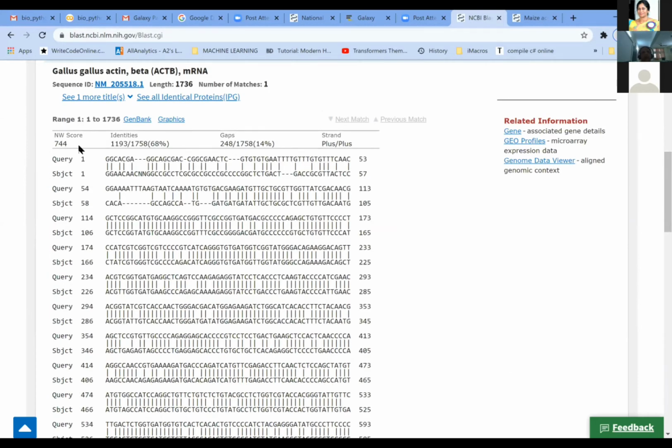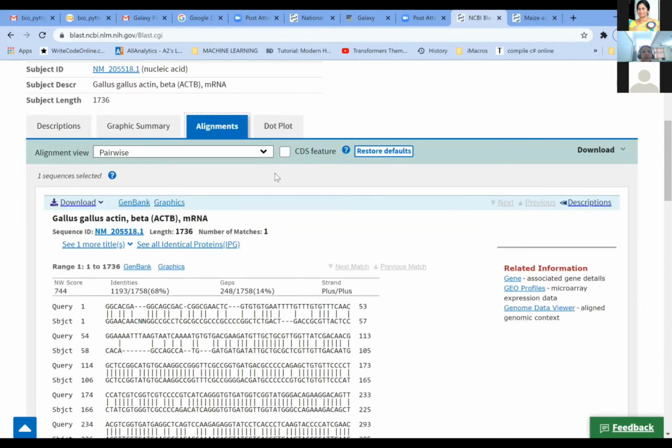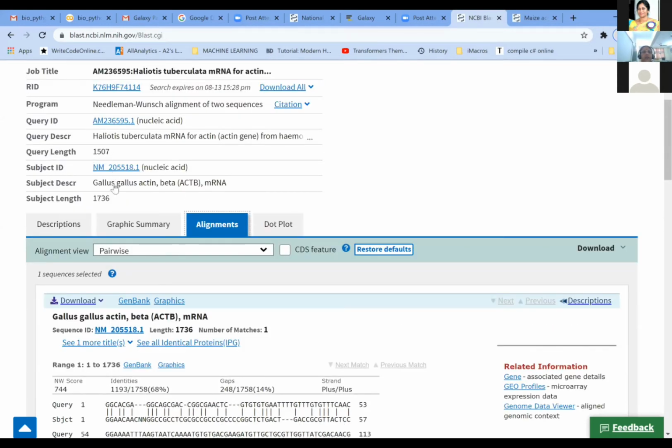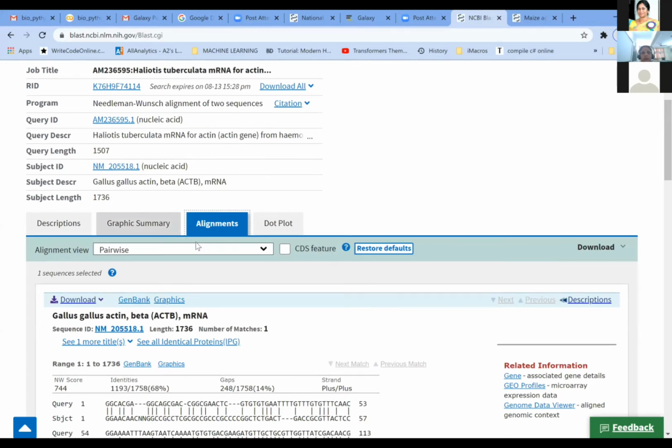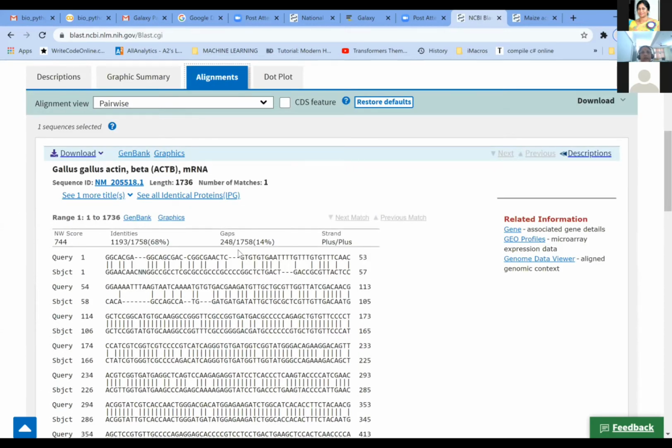So here you can see the score as 744. What is the basis of this 744? There is 68% sequence identity, and you can see that there are some gaps in this. Why these gaps? Because there is a difference in the nucleotide length. This is only 1500 and this is around 1700. So obviously there is a gap of around 100 or odd nucleotides. So there are some 248 gaps between these 2 sequences. That accounts for around 14%, and there is sequence similarity of 68%.